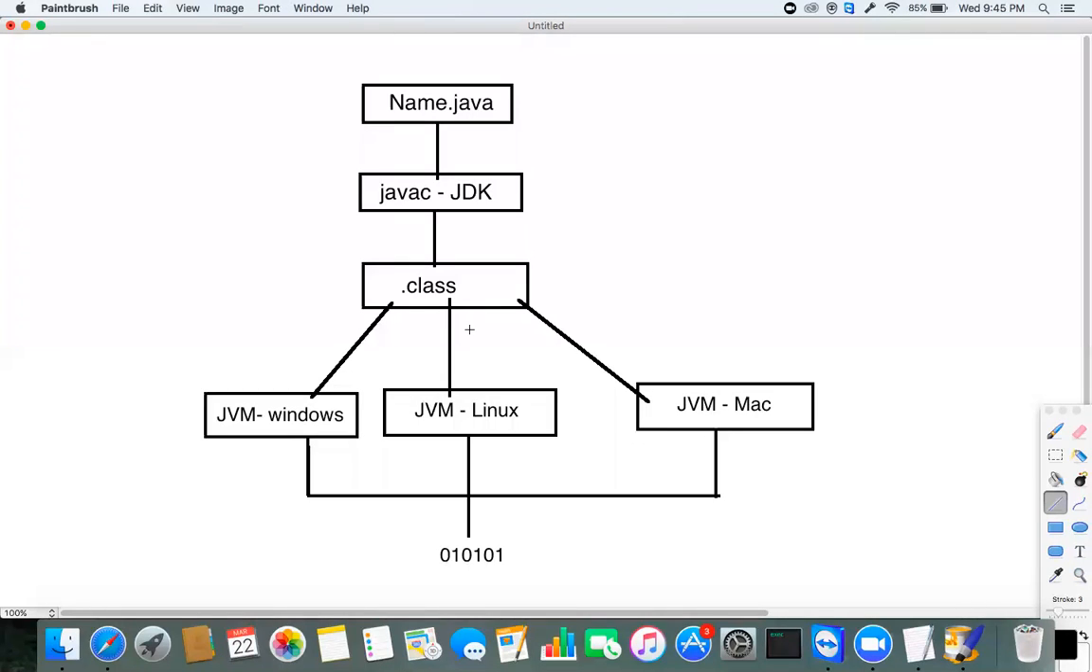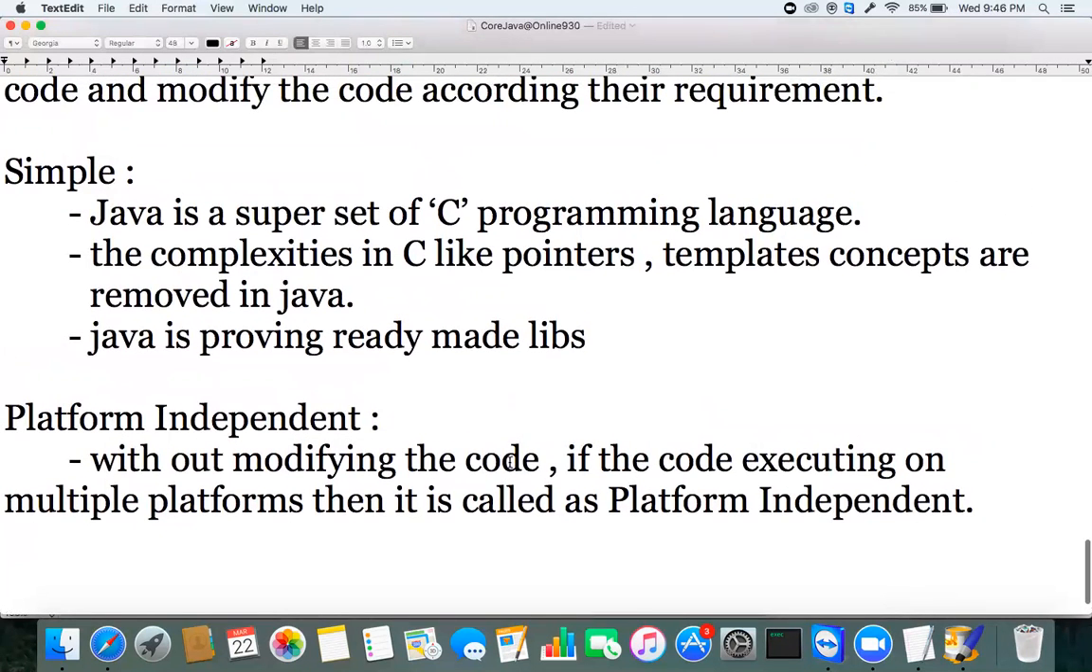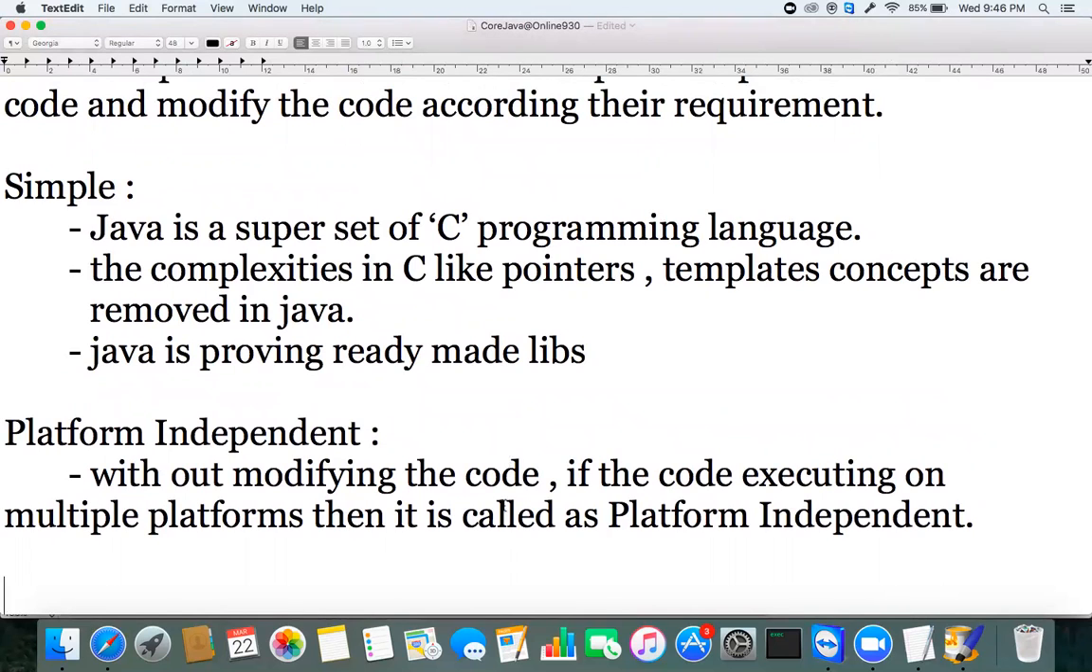Clear here? Even Java is platform dependent, as well as JVM is platform dependent, as well as the .java file is platform dependent. In entire Java, only one thing is platform independent. What is that? Java bytecode, the .class file. Without modifying this .class file, we can execute on multiple platforms. That's why we call Java platform independent. That is another feature of the Java programming language. Java is platform independent.